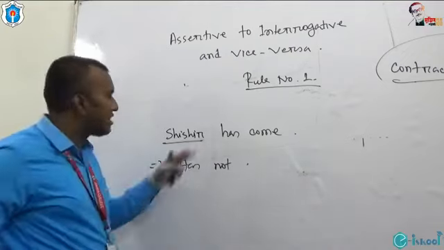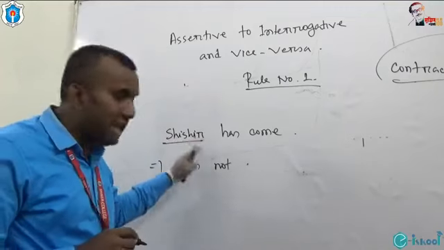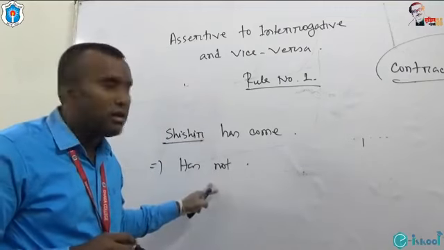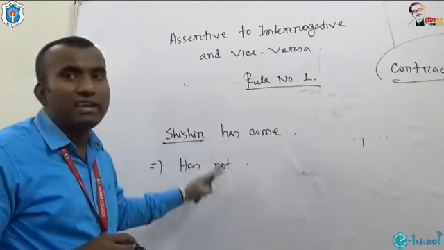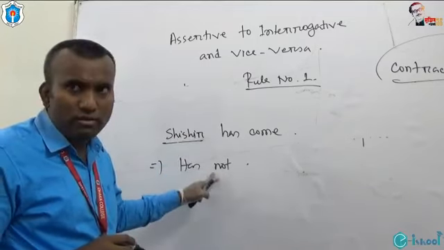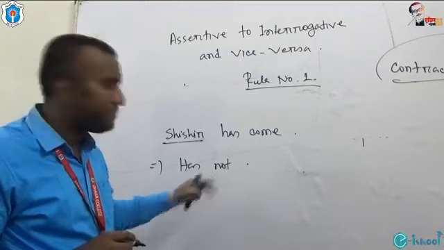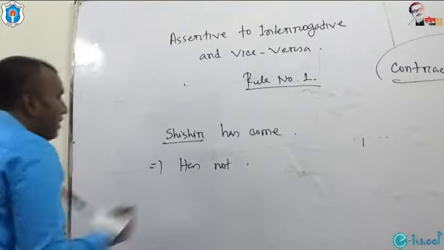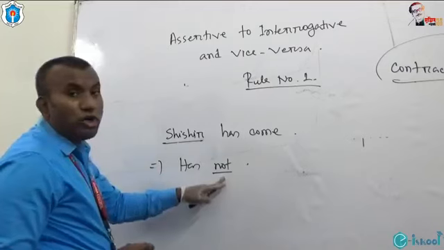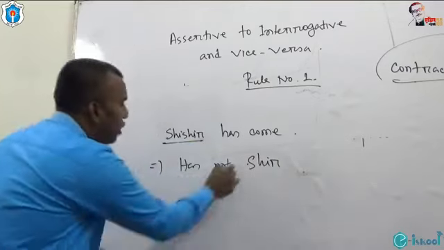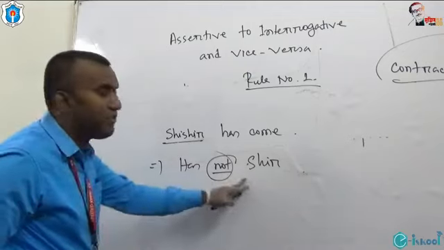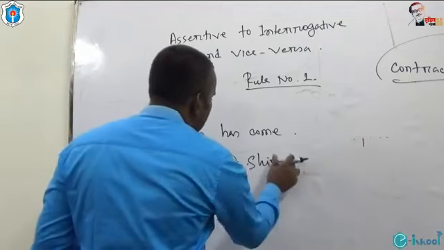If the subject of an interrogative sentence is a noun, what should you use? The word not will be used before the subject.